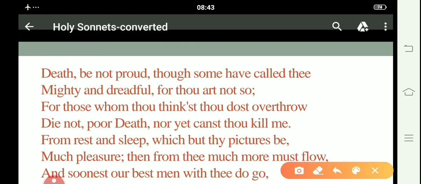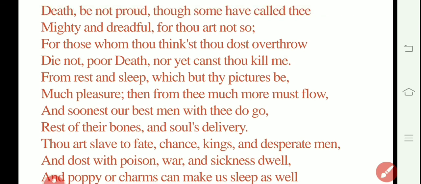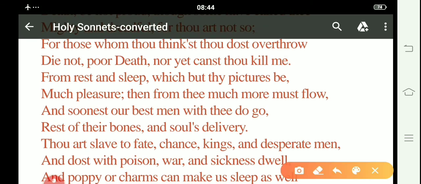All right then. Death, be not proud, though some have called thee mighty and dreadful, for thou art not so. For those whom thou thinkst thou dost overthrow, die not, poor death, nor yet canst thou kill me. From rest and sleep, which but thy pictures be, much pleasure, then from thee much more must flow. And soonest our best men with thee do go, rest of their bones and soul's delivery.